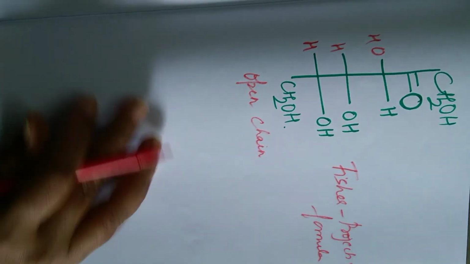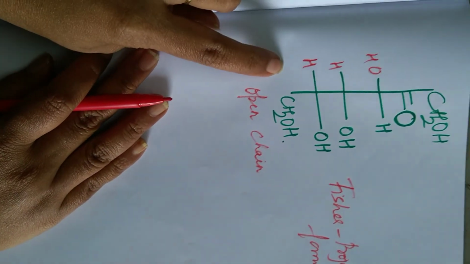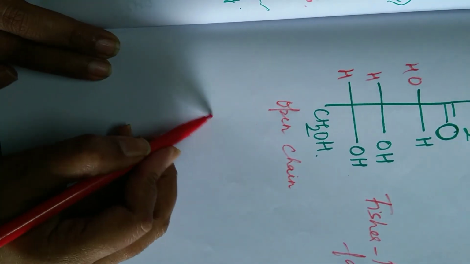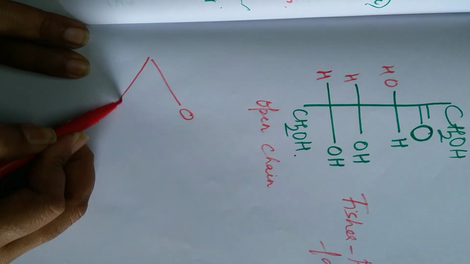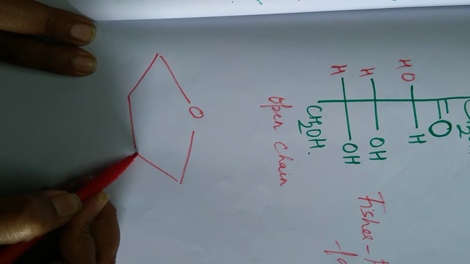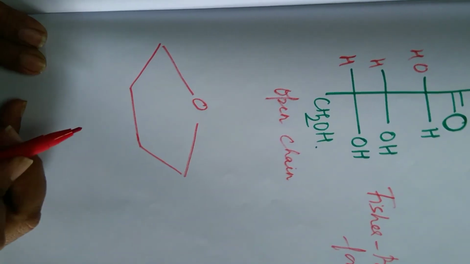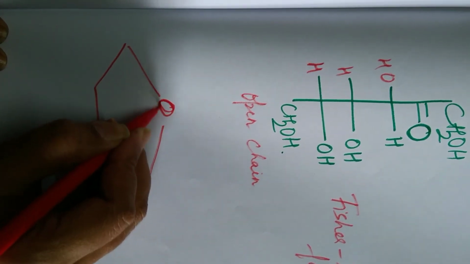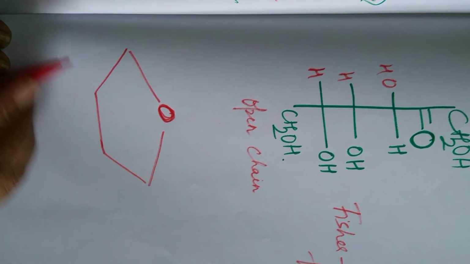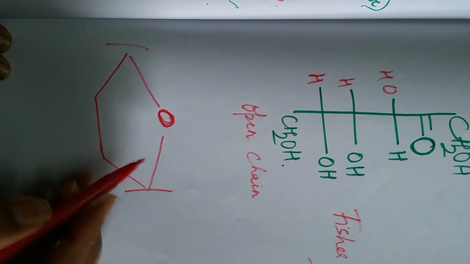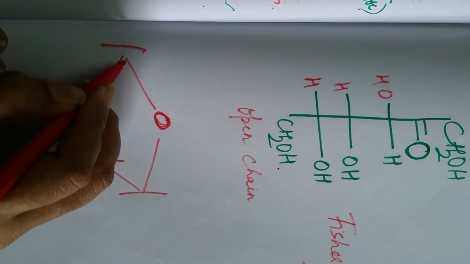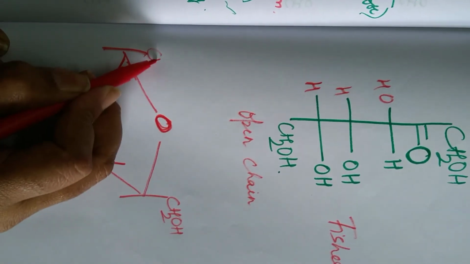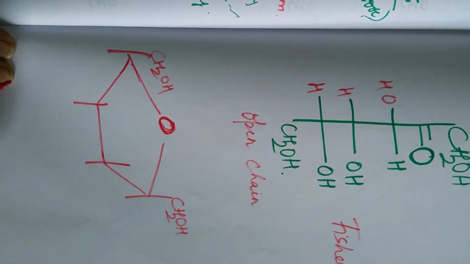Right? Now, again there were objections to this structure when Fischer proposed it. Therefore, they proposed another 2 cyclic structures for fructose. And this is furan. Using furan as the base, they proposed the furanose structure. Imagine this to be the Kohinoor diamond. Okay, it is protected. It should be protected on either side. So I will write here the guards. So who are the guards? CH2OH on the left-hand side, CH2OH on the right-hand side.